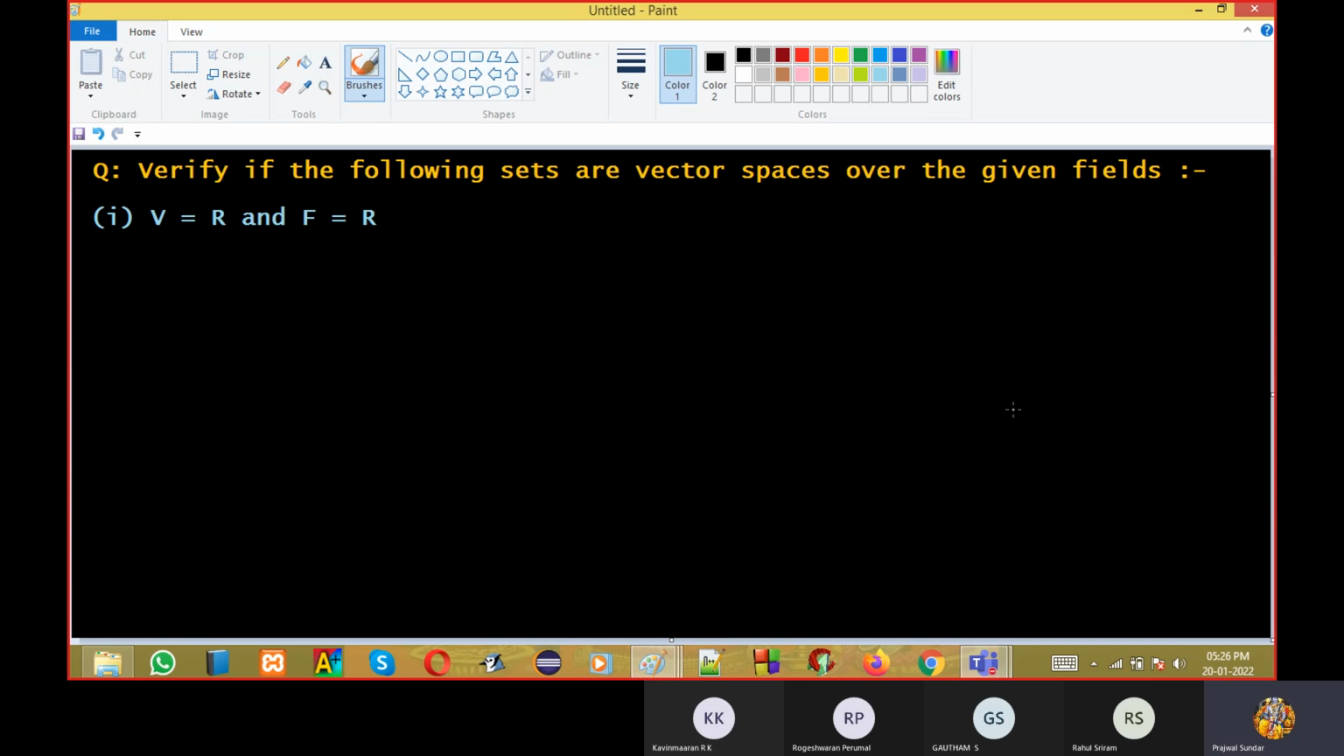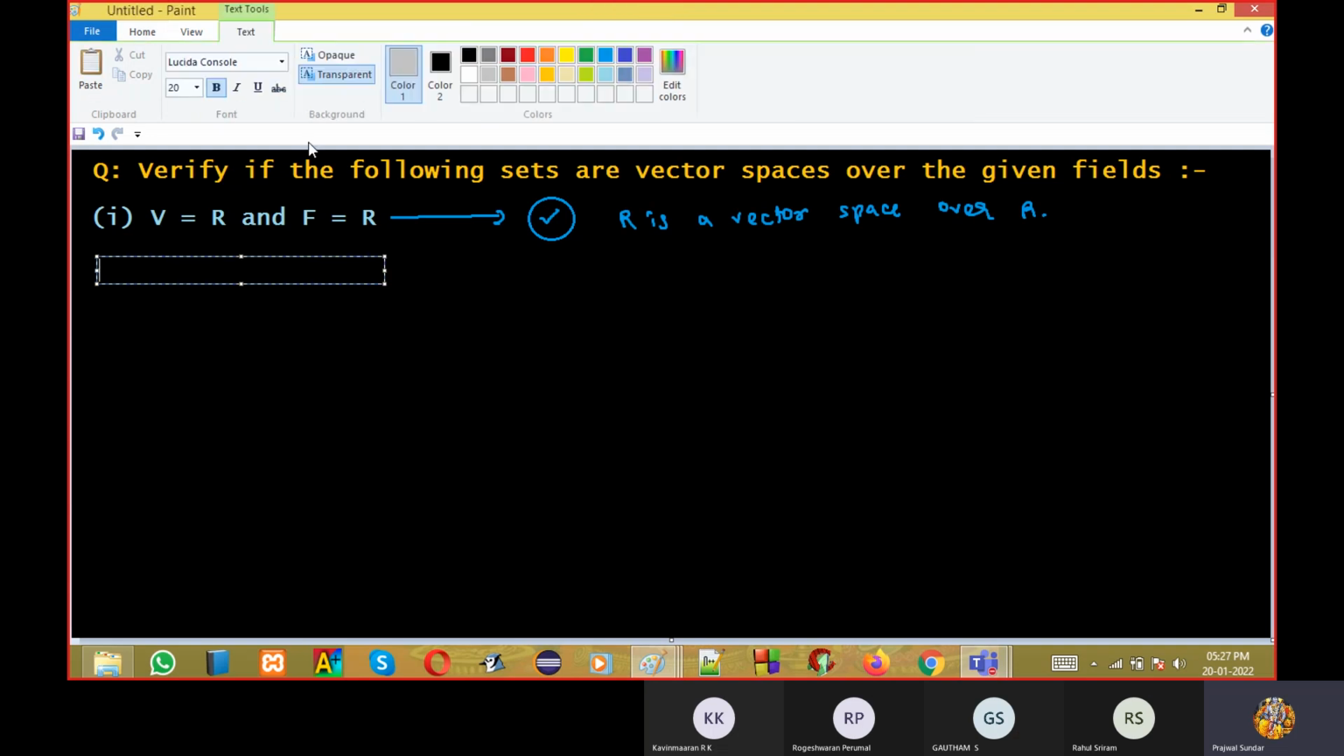Yes, it is a vector space, correct? I want to explain this in detail, okay? Because I have many other better examples to explain in more depth. So for this example, I think you can do it yourself. You can say R is a vector space over R. Some other examples we will do; that time I will write and show in detail.